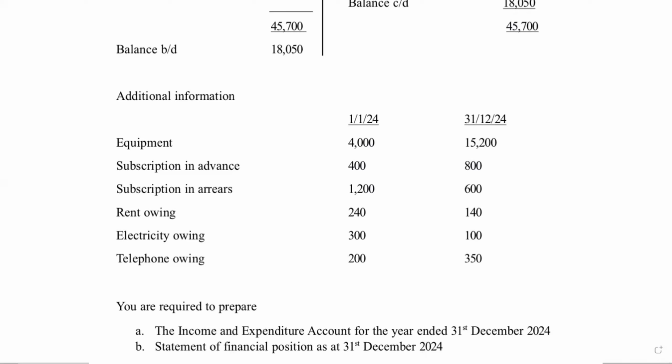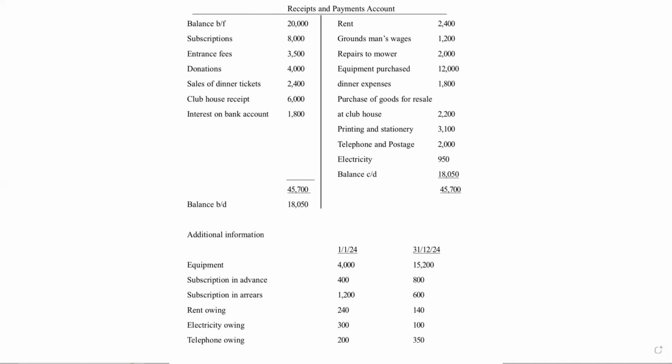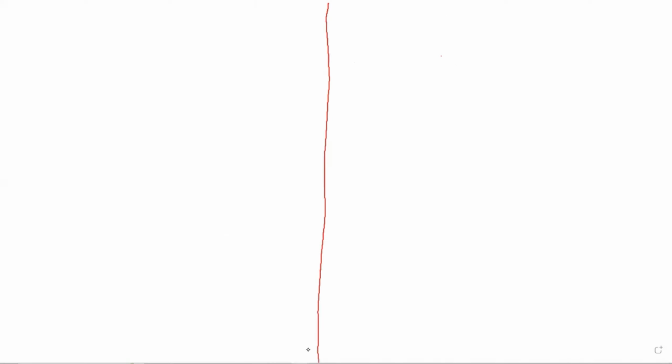So if you have this question, the first thing that you should look for is the accumulated fund of the club. If you find out there is no accumulated fund in the question, then it means you have to prepare a statement of affairs to determine the accumulated fund of the club. So let's prepare our statement of affairs to determine our accumulated fund.